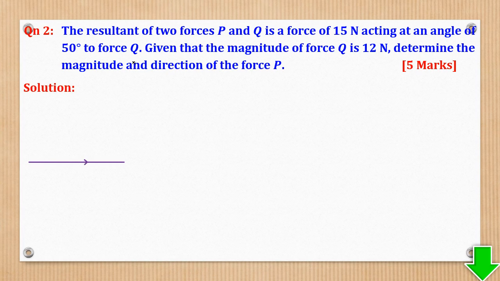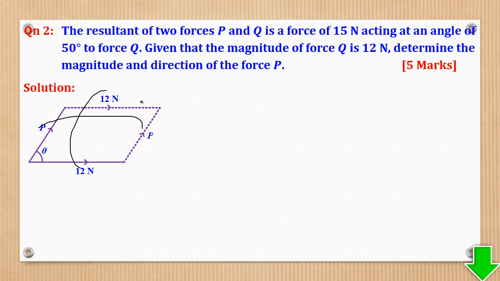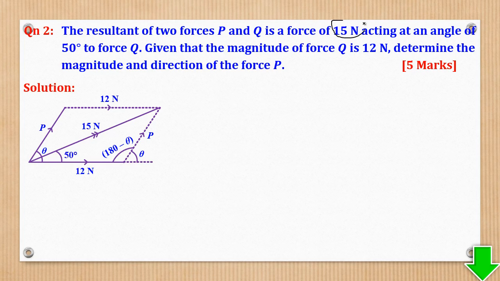So here we shall need to draw a diagram. If there are 2 forces and the angle between them is not 90, then you have to use a parallelogram. So this is one force, this is another force. This angle is not known, and they want it because they said magnitude and direction of P. When you complete the parallelogram, we shall reproduce this force here, and also this force here. Then a line from here to here will represent our resultant. And they told us the resultant is 15, at an angle of this to force Q.